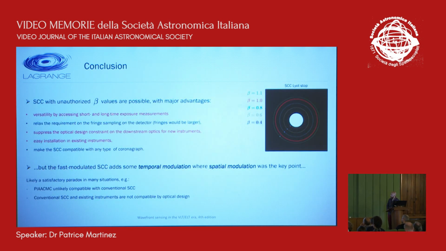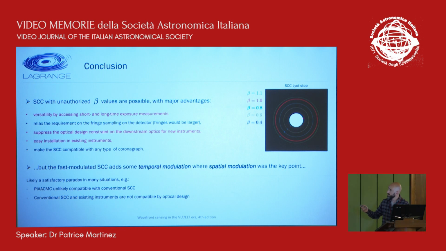So to conclude, the fast modulated self-coherent camera makes it possible to use the SCC with unauthorized beta values, which means that we can operate with a reference hole very close to the pupil boundary, where there is a maximum of diffracted light by the coronagraph. And it gives various advantages.